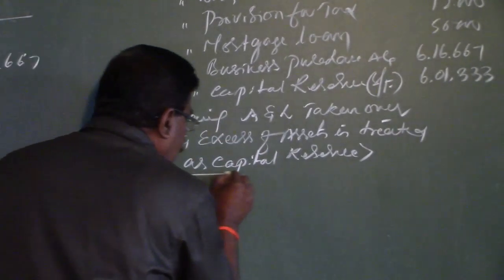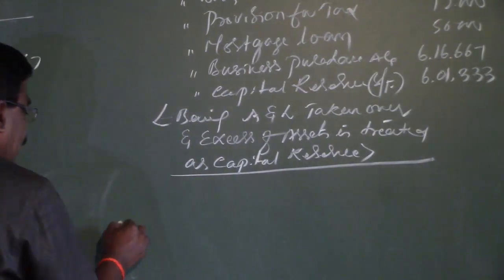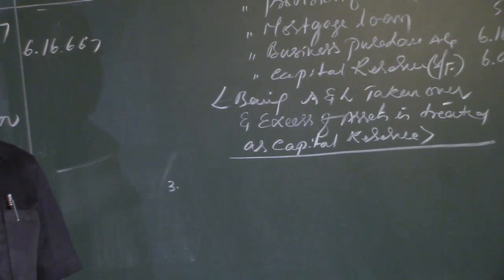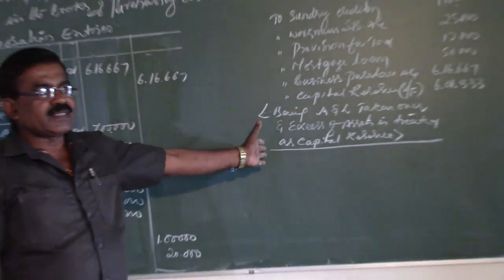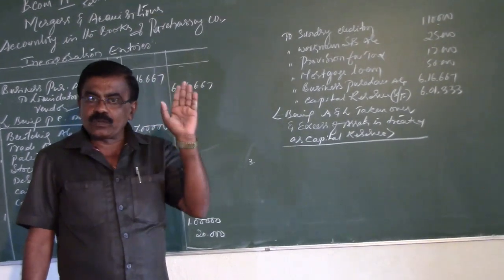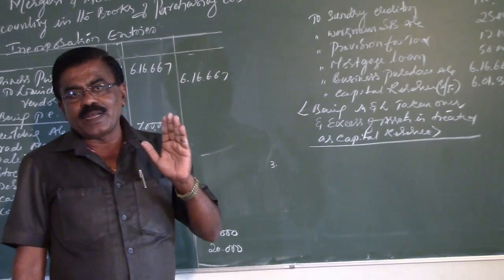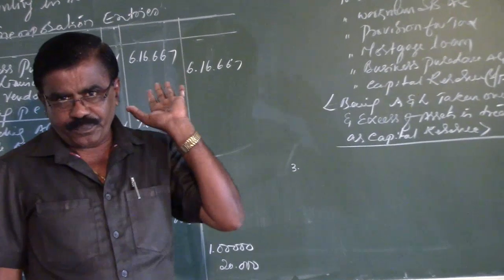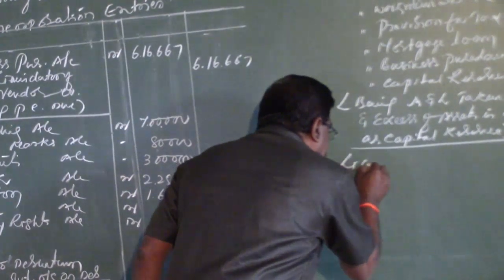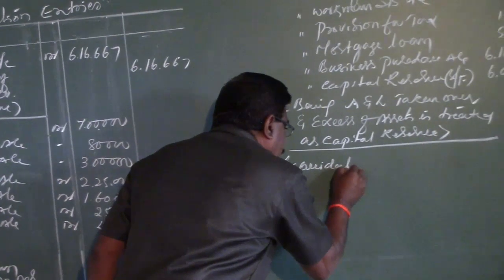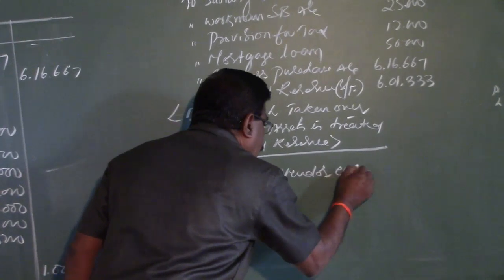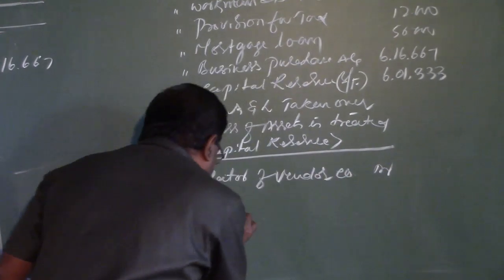After the passing of the second journal entry, the next compulsory entry is payment of purchase consideration. After acquiring the assets and liabilities, the price payable by the purchasing company to the vendor company should be paid off. The payment is made to the liquidator, hence here the liquidator is debited, being the receiver. Liquidator of vendor company account debit.